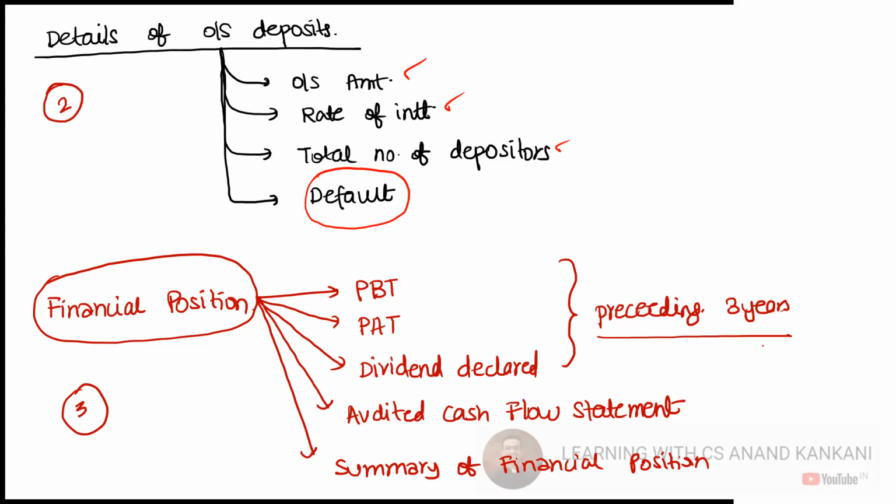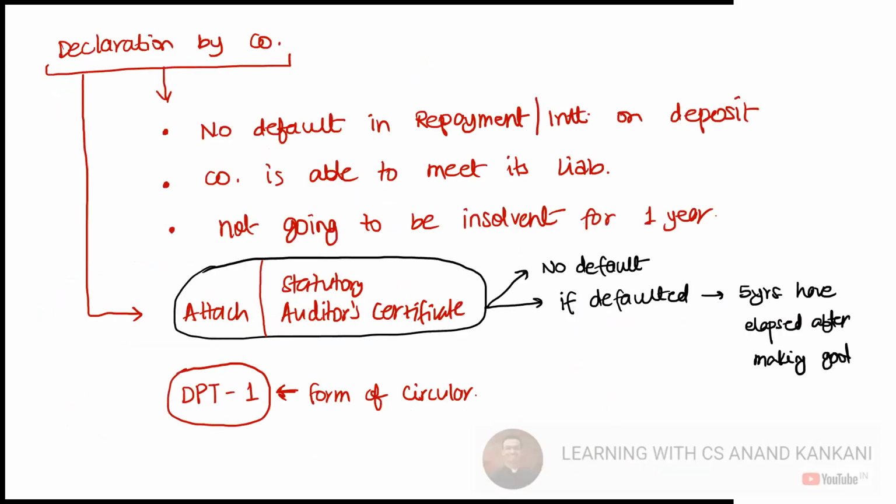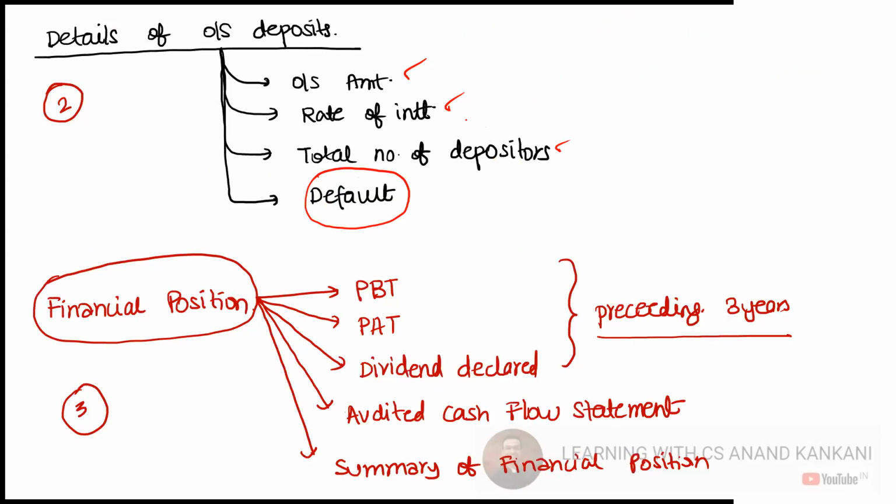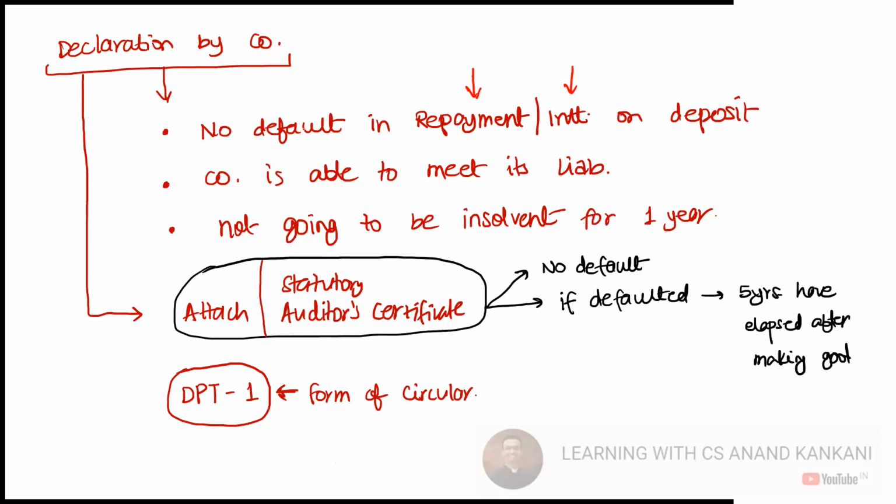These 3 are to be provided for the preceding 3 financial years. Later, the declaration needs to be given by the company that it has not defaulted, neither in the repayment of the deposit nor in the interest payments of the deposit. Remember, that's why I said defaults play a very important role. So the company has not defaulted.